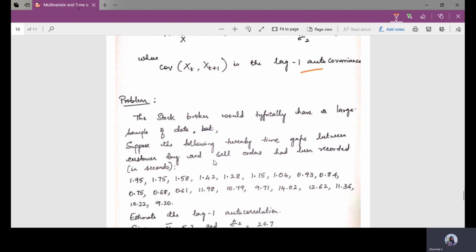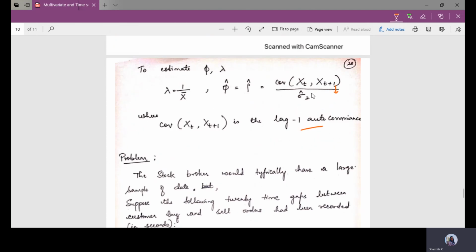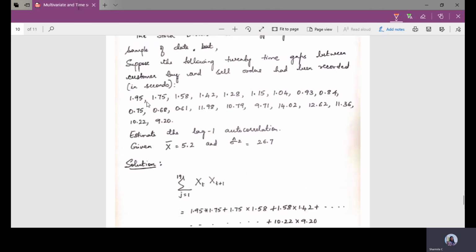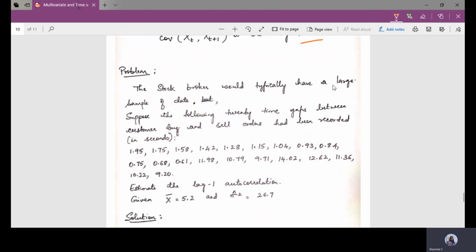Here is an example to show how this lag 1 autocovariance works. The stockbroker would typically have a large sample of data. Suppose the following 20 time gaps between customer buy and sell orders have been recorded: 1.95, 1.75, and so on. How many values are there? 20 values. So these 20 values are the time gaps between customer buy and sell orders, recorded in seconds.